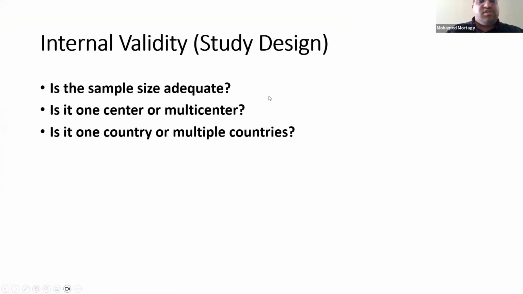And then you have to see if the sample size is adequate. Did they have a good number of sample size? Was it just one center or multiple centers, one hospital or multiple hospitals? Is it in one country or different countries? Of course, if you have a larger sample size, multiple centers in multiple countries, this would mean that the internal validity of the study is really good and we can really trust the results.